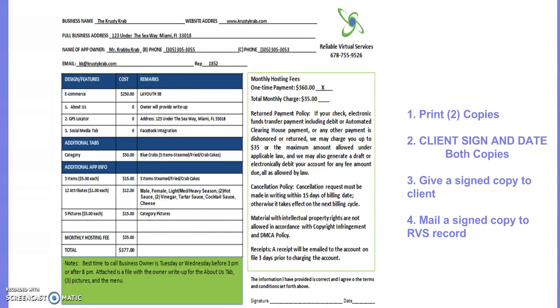So here's the completed copy. We have the Krusty Krab, his website address, his full business address, the name of the app owner, phone numbers, email address, and a rep ID number. Again, this is the modified form, and it was modified by the sales rep so that they can get more information in at the bottom that they thought was necessary.